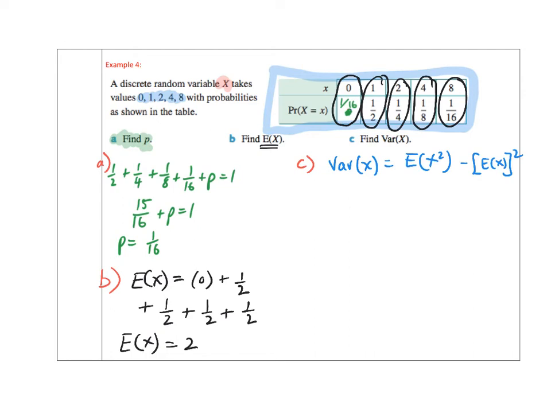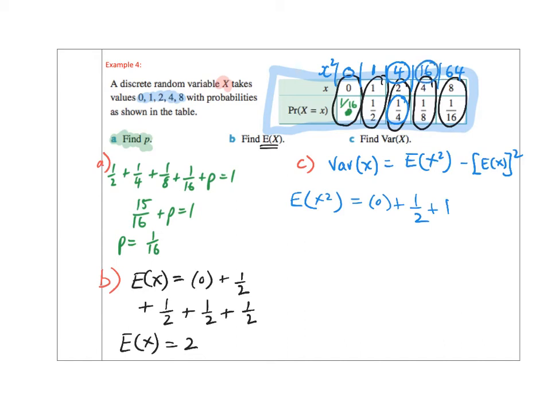If I added a new column to this table, x squared, I'd say, well, 0 squared is 0, 1 squared is 1, 2 squared is 4, 4 squared is 16, 8 squared is 64. Now, E of x squared is still going to be 0 times 1/16 plus 1 times a half. This time it's plus 4 times a quarter. It's plus 1.